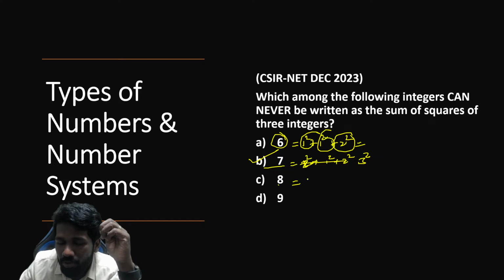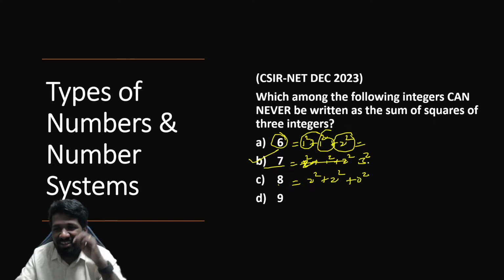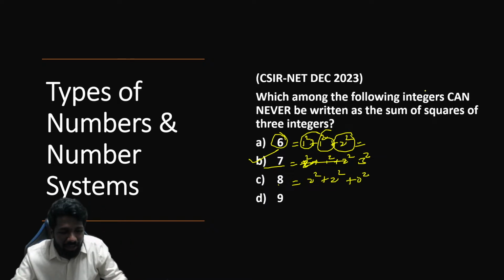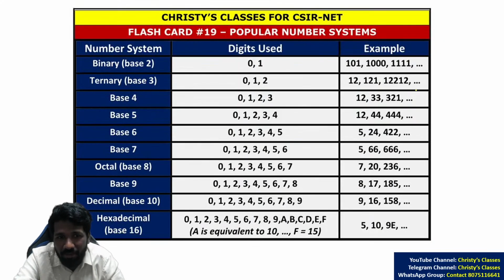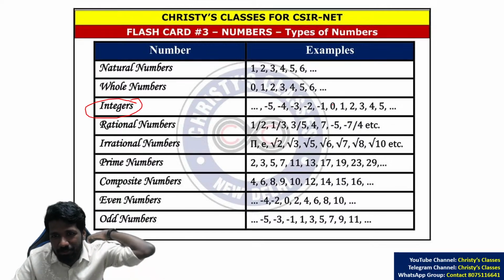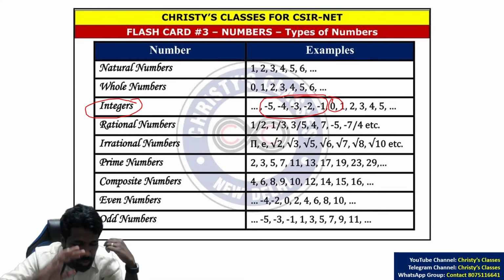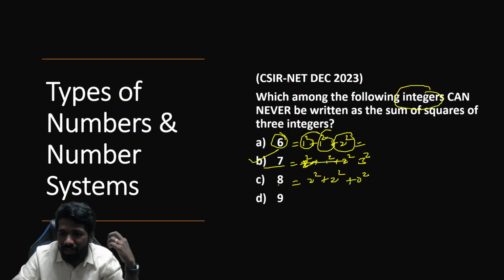How? 8 is possible: 2 square plus 2 square is 4 plus 4, and 0 square also can be taken. The question didn't say you cannot take 0. Integers means 0 is also included. As I have told in many of my previous classes and flashcard analysis series, please have a proper understanding of the types of numbers. When the question says integers, 0 and negative numbers are also possible. So here taking 0 will give you 8 for sure.